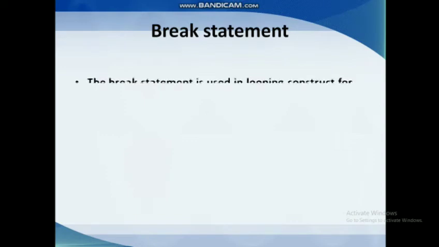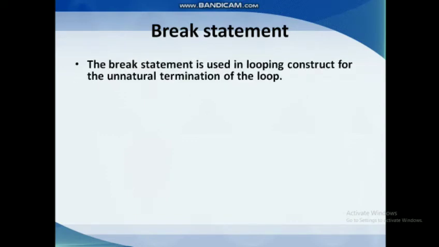Break statement. The break statement is used in a looping construct for an unnatural termination of the loop. What is the purpose of break in a switch case, right? Once the condition is satisfied in the switch case, it just comes out of the switch case.